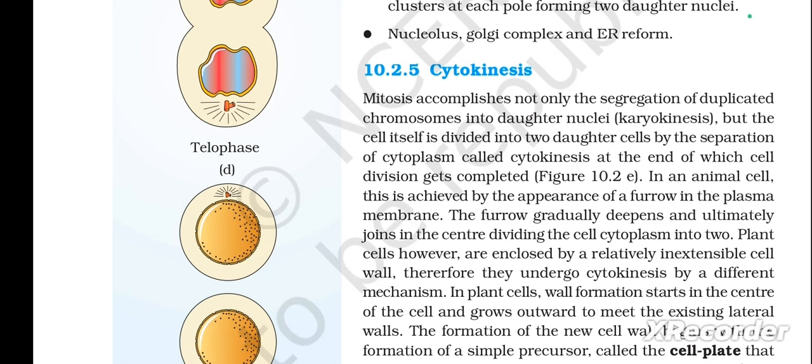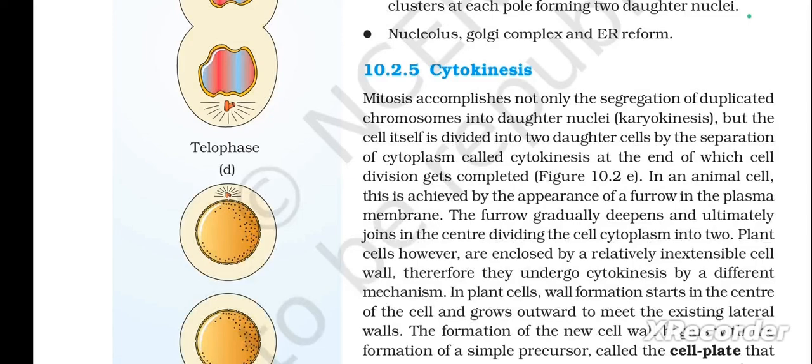Mitosis accomplishes not only the segregation of duplicated chromosomes into daughter nuclei, but the cell itself is divided into two daughter cells by the separation of cytoplasm called cytokinesis, at the end of which cell division gets completed. The figure 10.2e. In an animal cell, this is achieved by the appearance of a furrow in the plasma membrane. The furrow gradually deepens and ultimately joins in the center, dividing the cell cytoplasm into two.